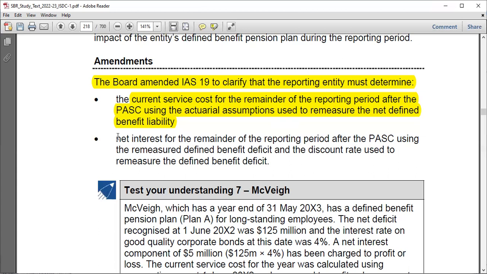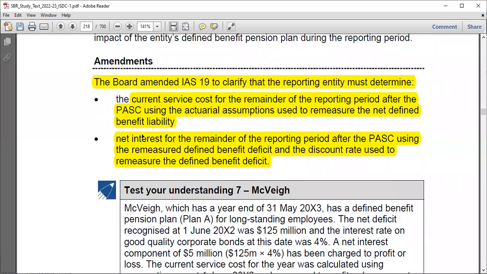But also, you have to reassess the net interest for the remainder of the reporting period after the PAC using the remeasured defined benefit deficit and the discount rate used to remeasure the defined benefit deficit. Do you know why all these questions are asked? Let me just tell you one thing. When speaking of the defined obligation, the liability, it is usually computed as a present value. And as you know, from the concept of time value of money, if you compute the present value, you obtain a certain future value. So in case you change something, you really need to revise everything, right?